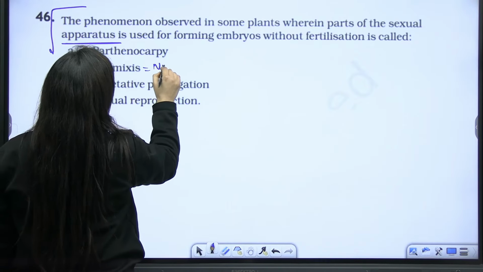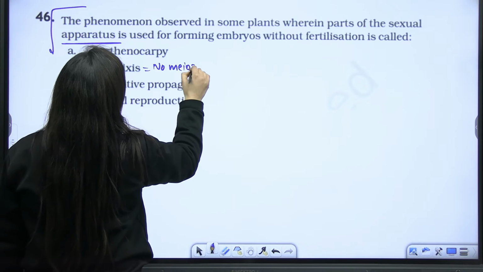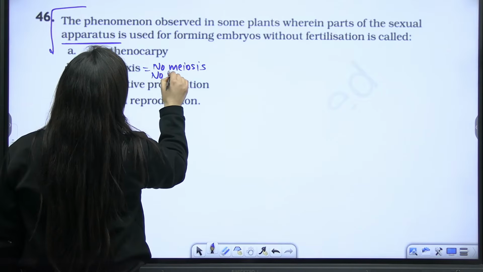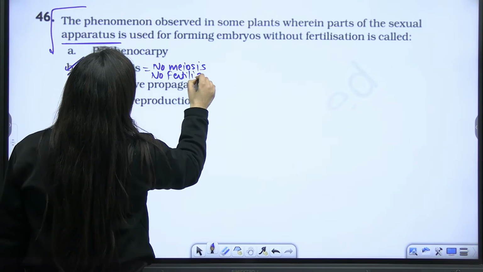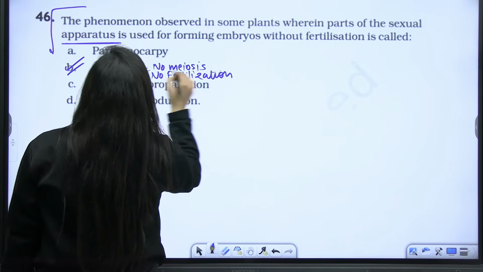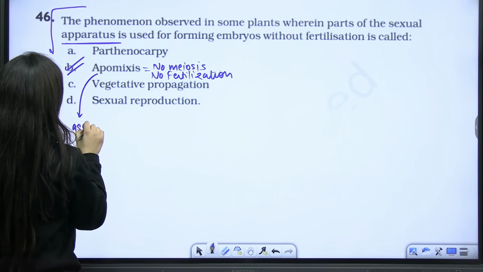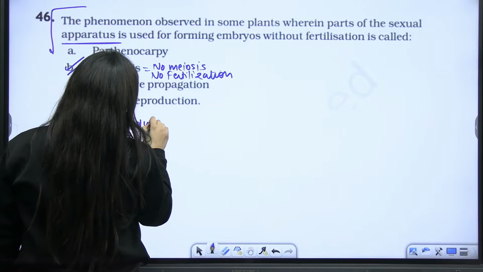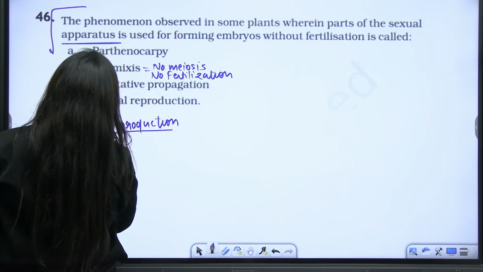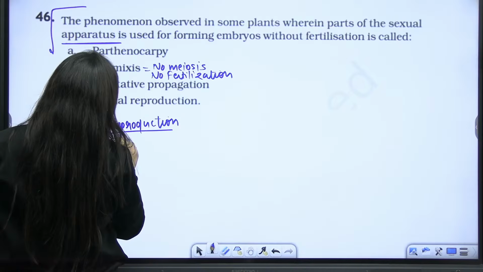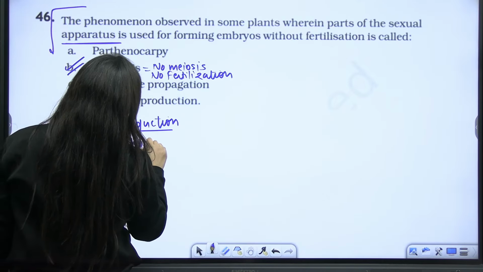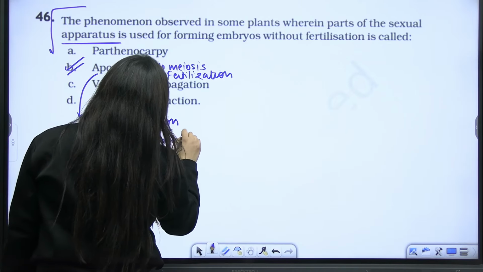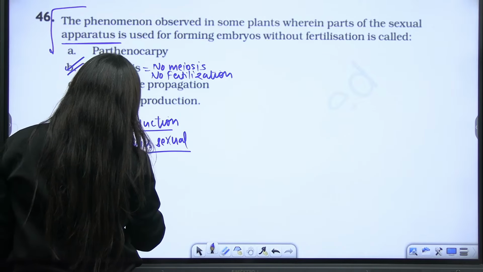I always summarize it in two lines: no meiosis, no fertilization. It is a type of asexual reproduction that mimics sexual reproduction. Am I clear? That mimics sexual reproduction.